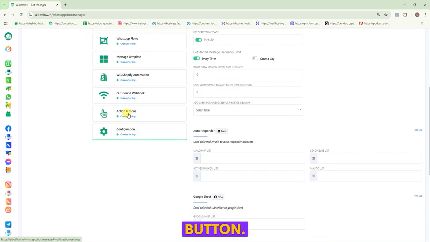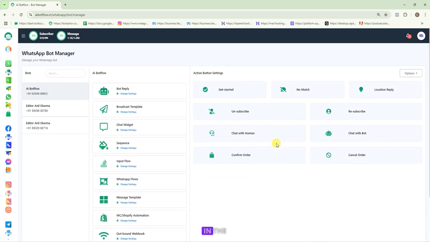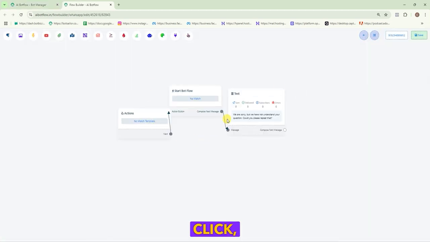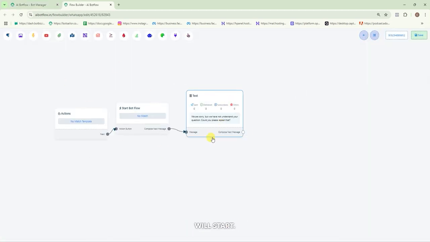Next, go to the action button. In the action button, click on no match reply. As you click, your flow builder will start. To set an AI reply for no match, first right-click on this text and delete it.